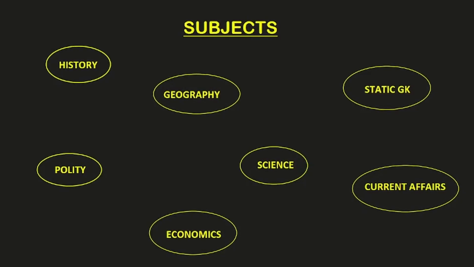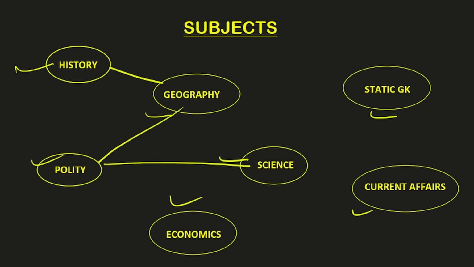Now there are 7 subjects in this section: history, polity, geography, science, economics, static GK and current affairs. Out of these 7 subjects, you should have a very good command over history, geography, polity and science, because these 4 subjects are not going to change, and having a good command over them will help you score really good